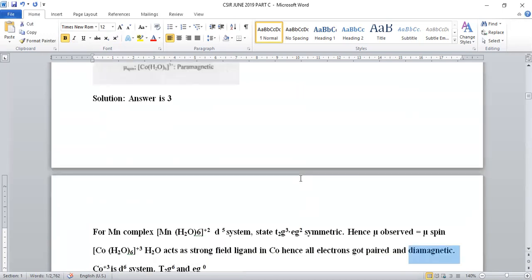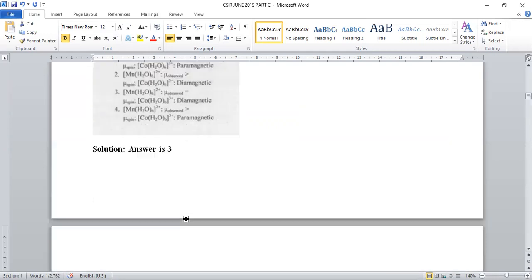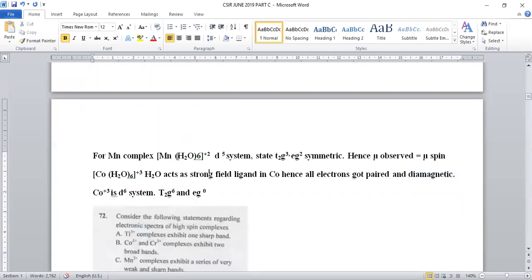Being a diamagnetic substance, which statement will satisfy this? Let us see. [Co(H2O)6]3+ is diamagnetic. Hence option number 2, mu observed greater than mu spin, is not correct. Mu observed equal to mu spin is the correct statement, and cobalt will be diamagnetic. Option number 3 exactly matches the actual answer.